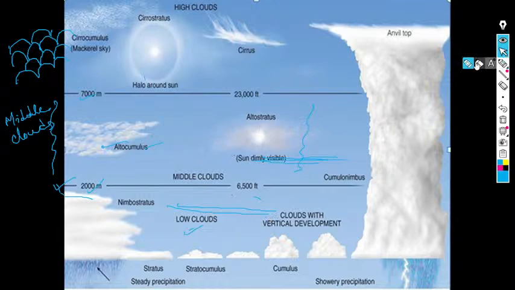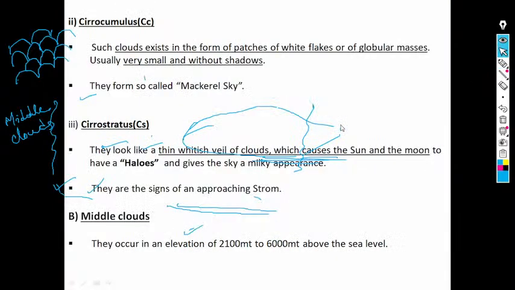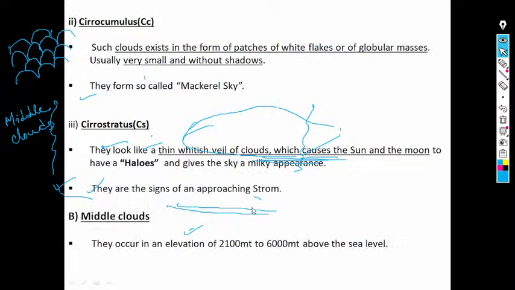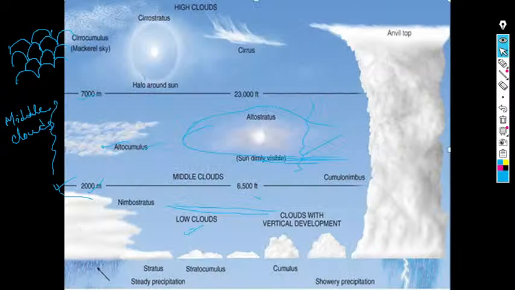They cover a larger area of the sky. They are followed by widespread precipitation of a continuous type.